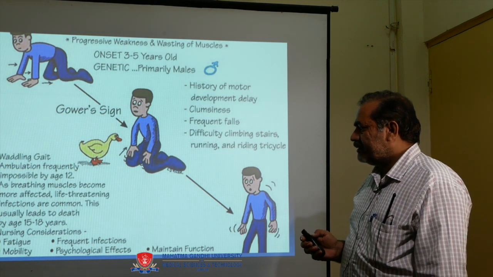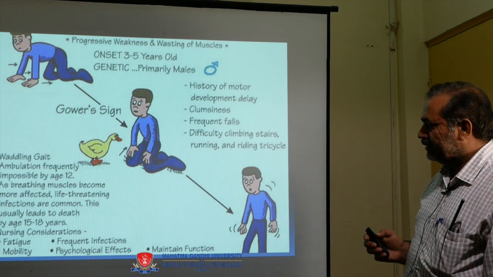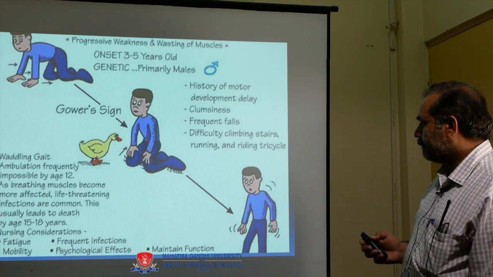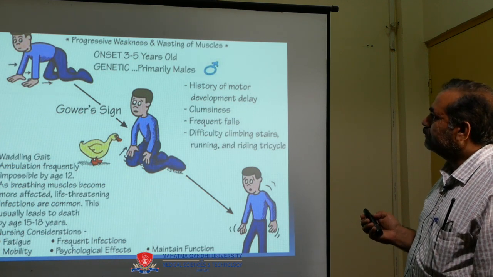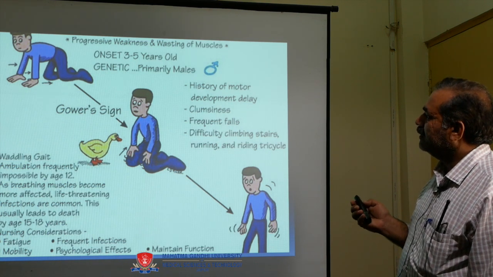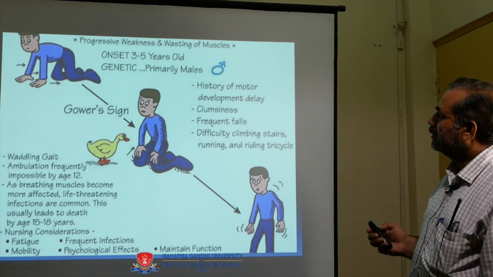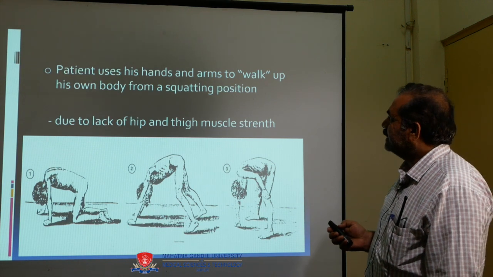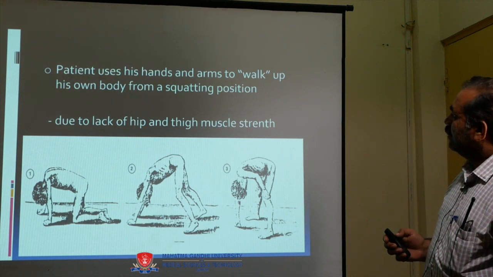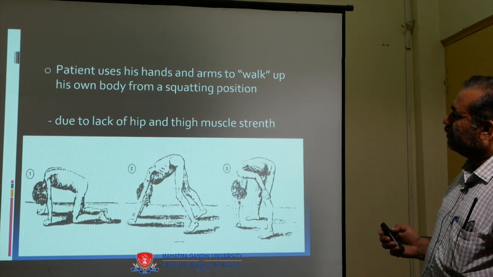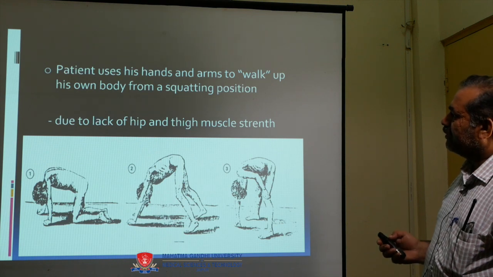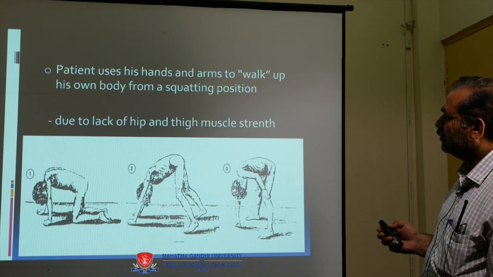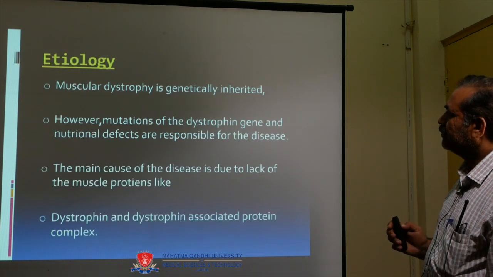Nursing considerations: fatigue, frequent infections, psychological effects, and mobility, to maintain the functions. These are all the Gower signs. The patient uses his hands and arms to walk up his own body from a squatting position due to lack of hip and thigh muscle strength. You can see this with the diagrams.